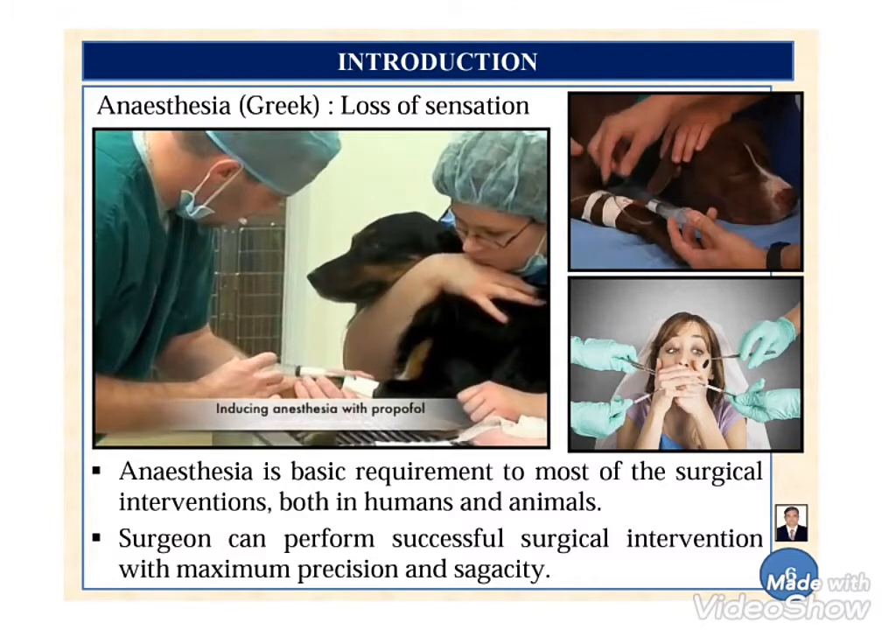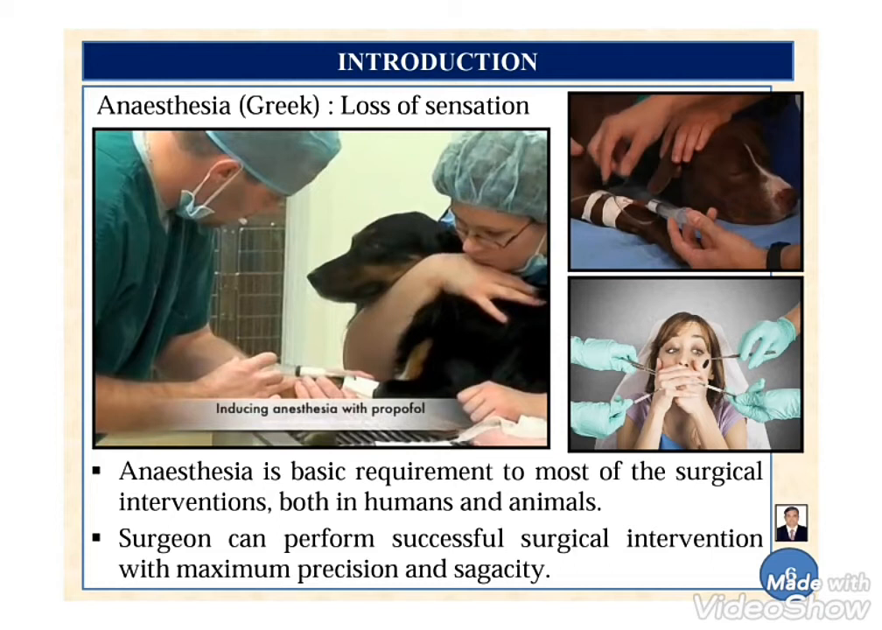So now come to the seminar topic. The term anesthesia is derived from the Greek word, and the description of anesthesia is very simple, meaning the loss of sensations to the entire or any part of the body. So it's a basic requirement for most of the surgical interventions, both in humans as well as in animals. Pain is a main fear factor regarding surgical interventions in human patients.